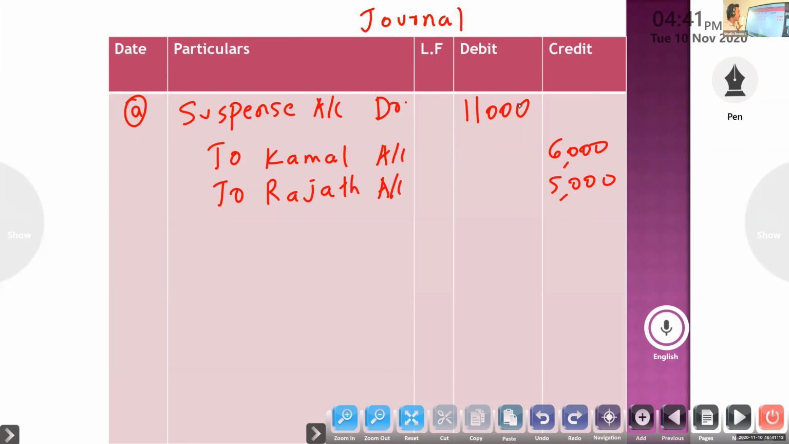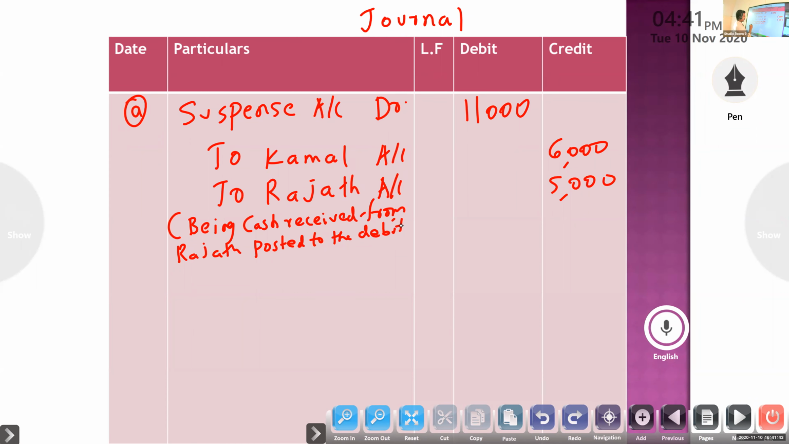So what is the correct credit? Rajat. Rajat is the correct credit. So instead of Rajat, we posted in Kamal, but on the wrong side. So that's why there is a double effect. To rectify the double, so being cash received from Rajat posted to the debit of Kamal.